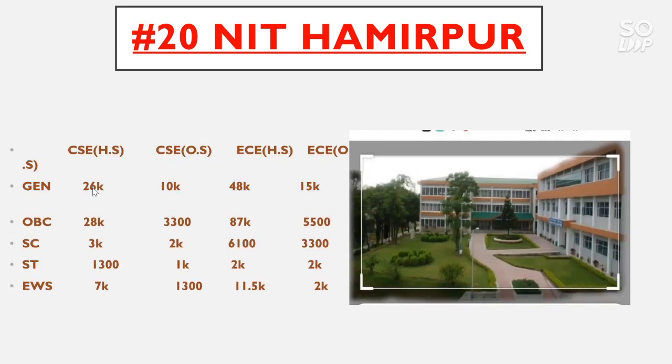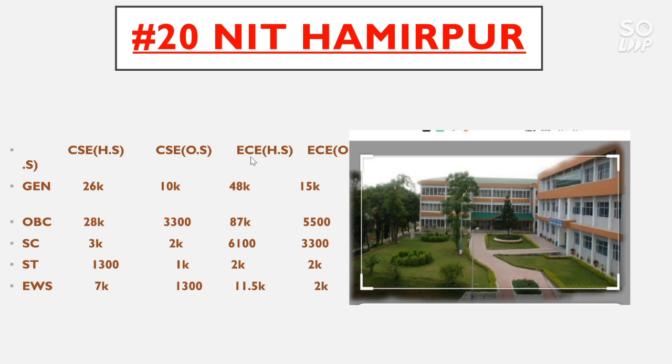The CSC home state cutoff for general category goes to 26,000, for OBC 28,000, for SC 3,000, for ST 1,300, for EWS 7,000. Now for CSC other state, the general category cutoff is 10,000, OBC 3,300, SC 2,000, ST 100 and EWS 1,300.